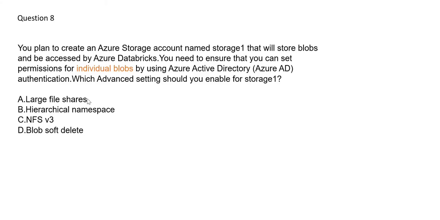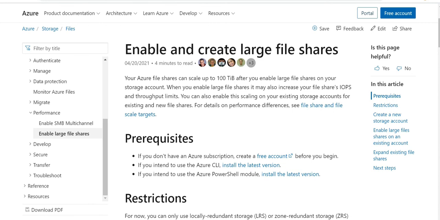But what are large file shares? If you want to store large files, you can use this large file shares. It will go up to 100 terabytes, and it is useful for large volume data transfers. Obviously the IO would be pretty high for those files. So if you see this documentation, Azure file shares can be scale up to 100 terabytes, and which enables large file shares on your storage account. Okay, and it will increase your file share IOPS and throughput limits.